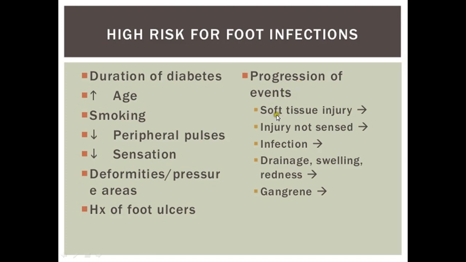How the progression takes place: first there is injury to the soft tissue. The injury is not sensed. People don't get the sensation of warm or cold. Then these areas get infected. There is drainage, swelling, and redness. There can also be gangrene because of the atherosclerotic disease.